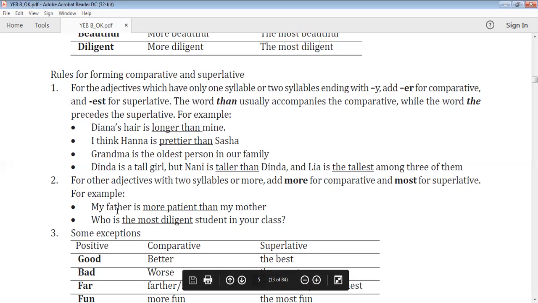Next, number 2. For other adjectives with two syllables or more, add more for comparative and most for superlative. For example, my father is more patient than my mother. Who is the most diligent student in your class? Okay, I need to tell you that it can be with er although it's more than one syllable. Why? Because of the last